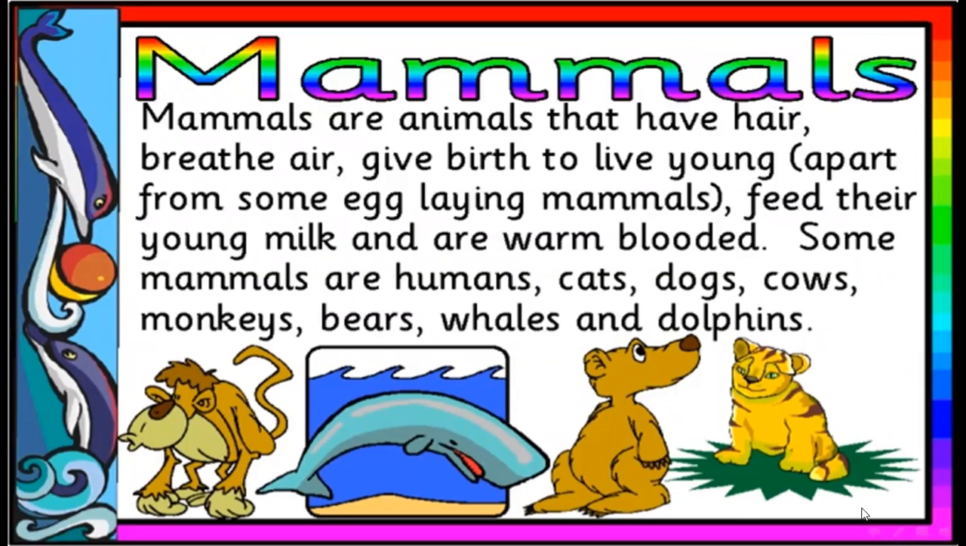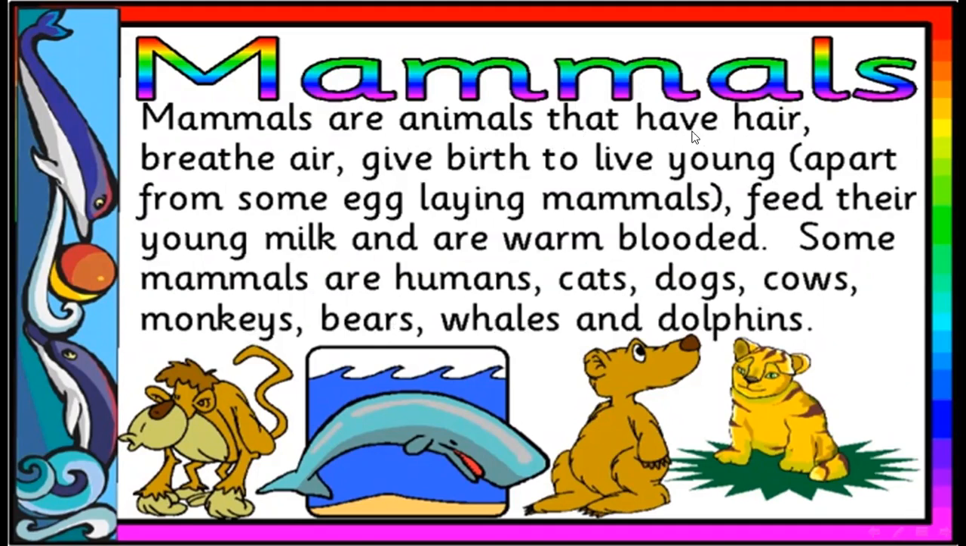Fifth group of vertebrates, mammals. Mammals are animals that have hair, breathe air, and give birth to live young. Apart from some egg-laying mammals, they feed their young milk and are warm-blooded. Some mammals are humans, cats, dogs, cows, monkeys, bears, whales, and dolphins.